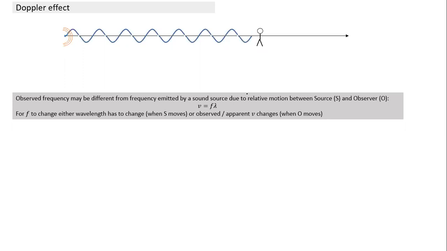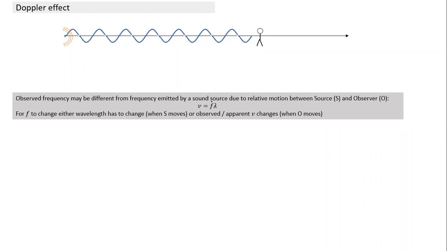Even before we go into understanding Doppler, I'll give you a brief overview. When we talk about frequency, there are three related terms. The speed at which sound travels, V, is equal to F lambda, frequency times wavelength. So these are related terms. If the frequency has to change, some other term also must change.